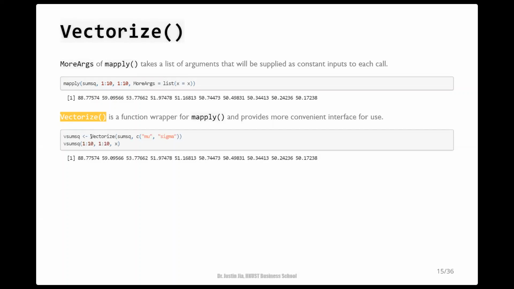So here is an example that illustrates how to use this Vectorize function to vectorize this sum square function. And here we need to specify the parameters used to determine the number of calls. And it outputs a function object. And this vectorized version of sum square function can be used in a very intuitive way, as you can see.